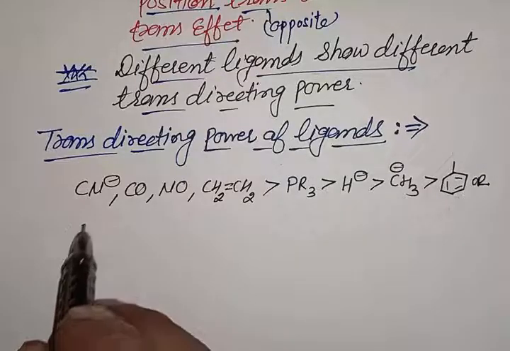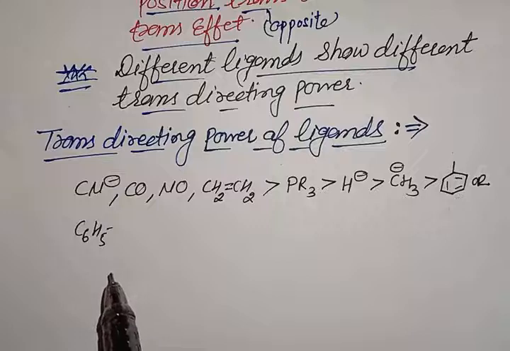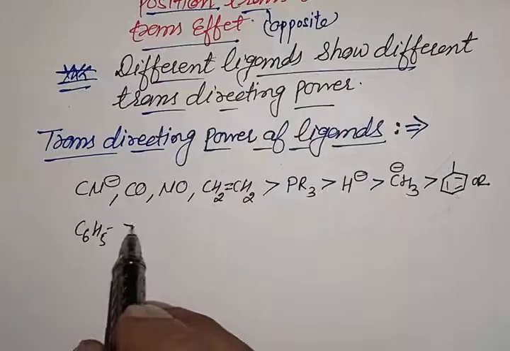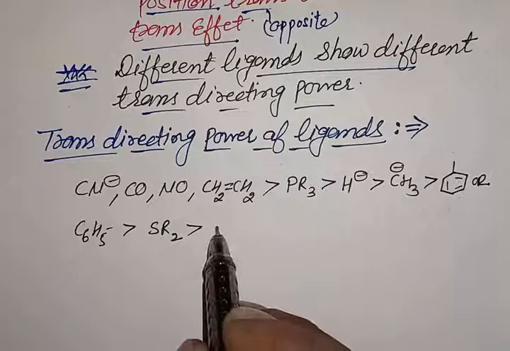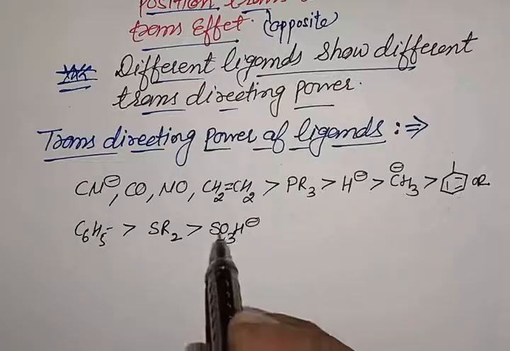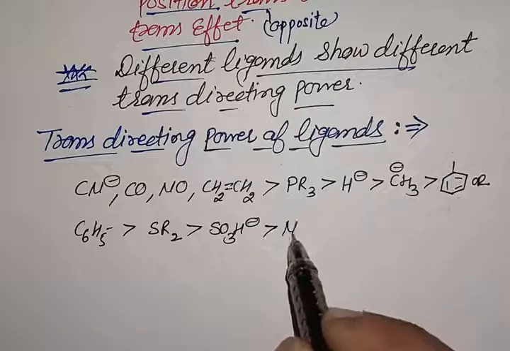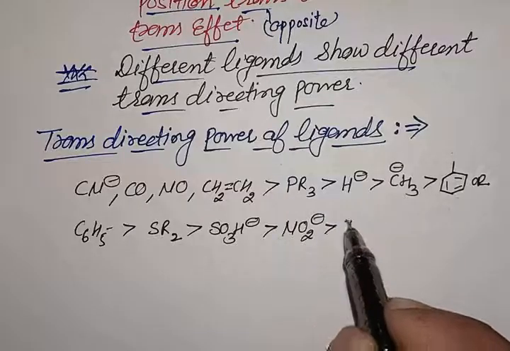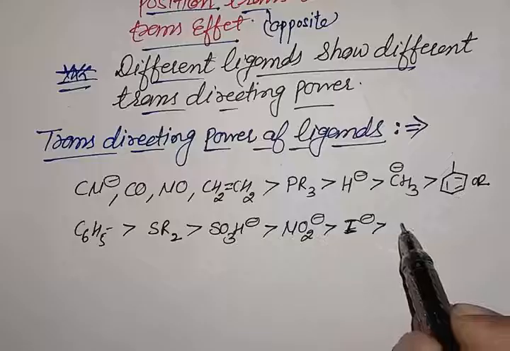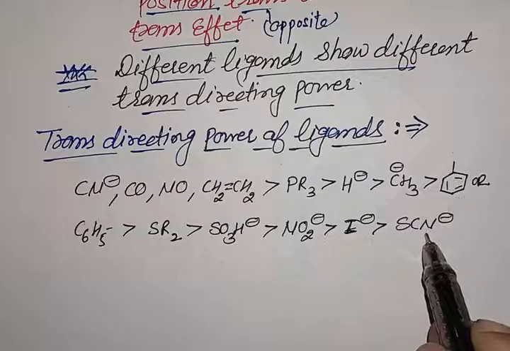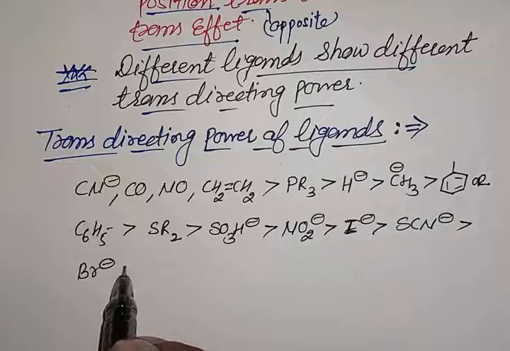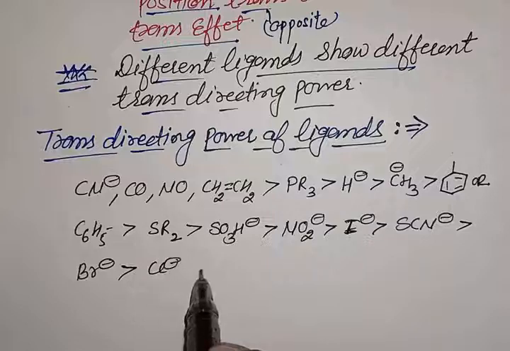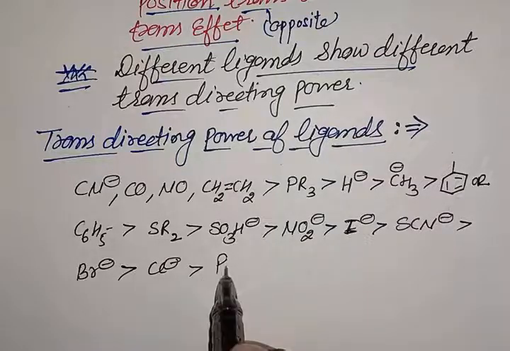This is our C6H5 ligand. This phenyl ligand has more trans directing power as compared to the dialkyl sulfide ligand. This ligand has more trans directing power than the SO3H ligand. Then the NO2 ligand. After that, the iodide ligand, I negative. Then SCN negative, the thiocyanato ligand. The thiocyanato ligand has more trans directing effect as compared to Br negative, bromide, then chloride, and these have more trans directing effect as compared to the ligand pyridine, Py.